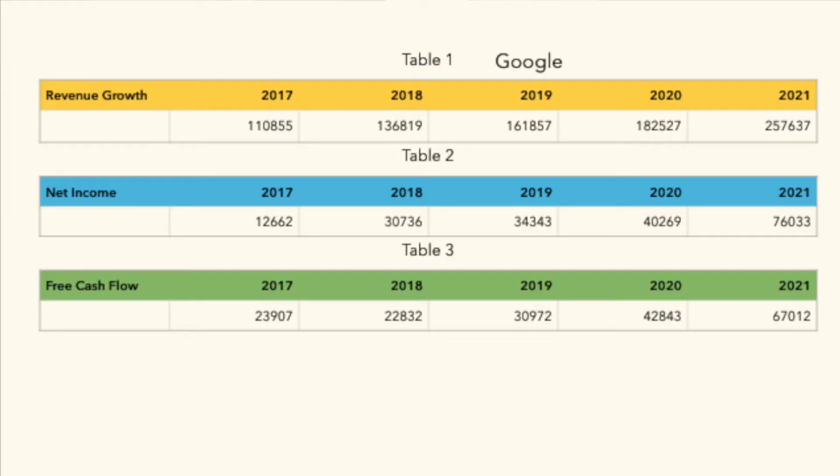Speaking of growth, let's go ahead and take a look at their revenue, free cash flow, and net income growth. And as you can see here, over the last 5 years, Google has had really impressive growth. Revenue went from 110 billion to 257 billion. That's insane. And net income went from about 12 billion to 76 billion. Free cash flow grew from 23.9 billion to 67 billion. I don't think I need to explain that these are really good growth metrics for a company that's already so large.